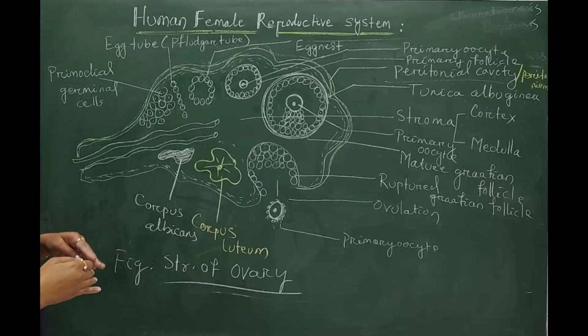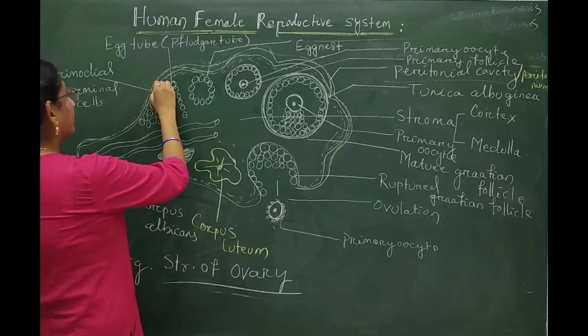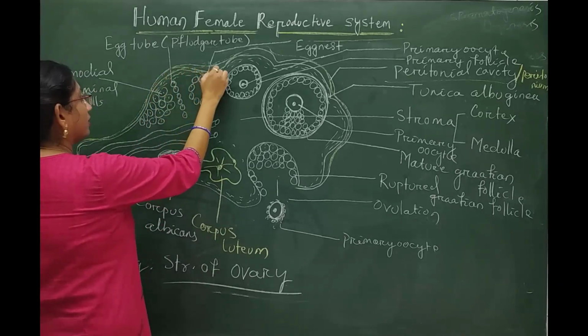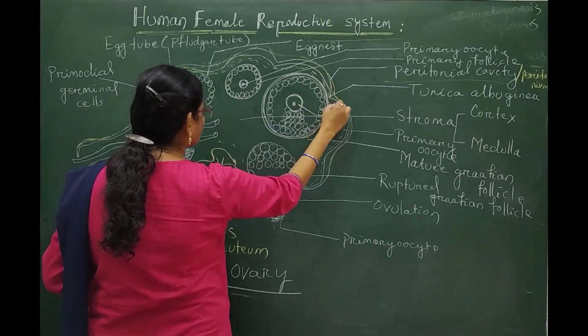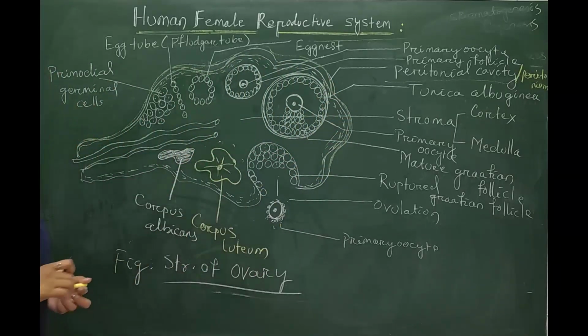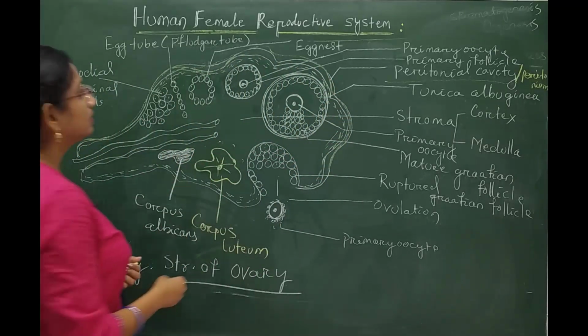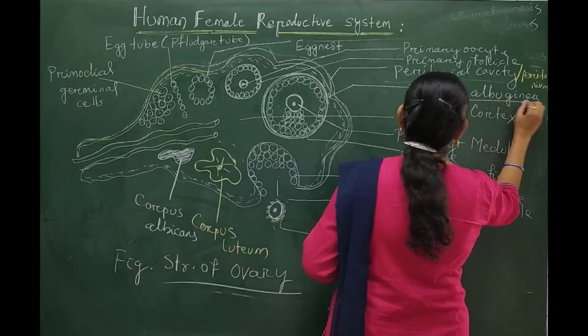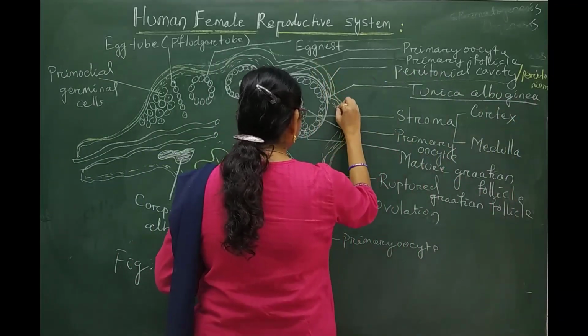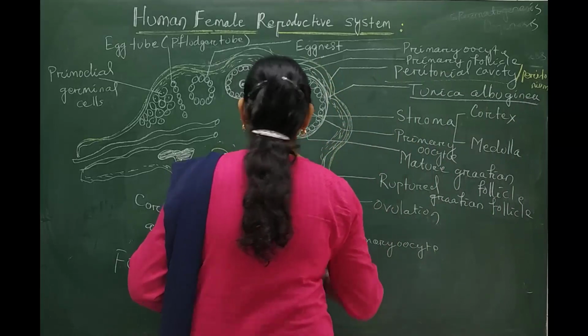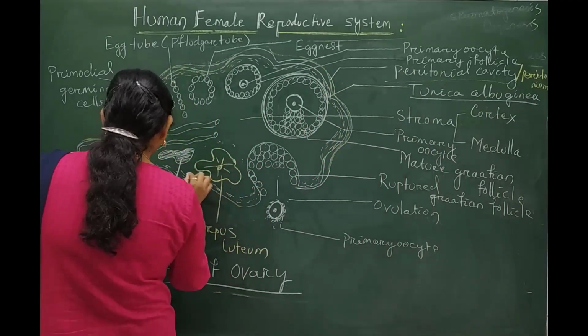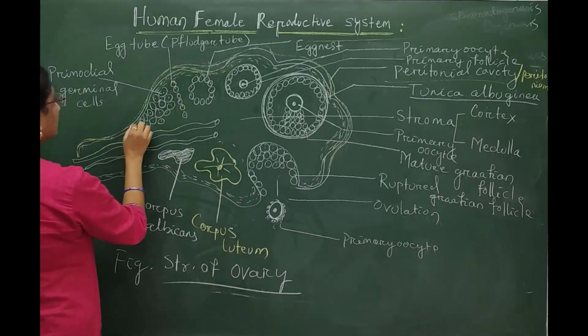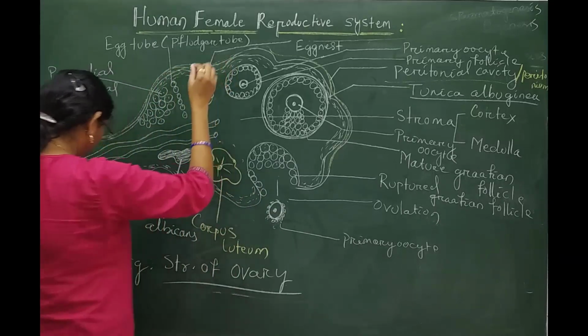Lower to the peritoneal covering, a fibroconnective tissue structure is also present over here, called tunica albuginea.